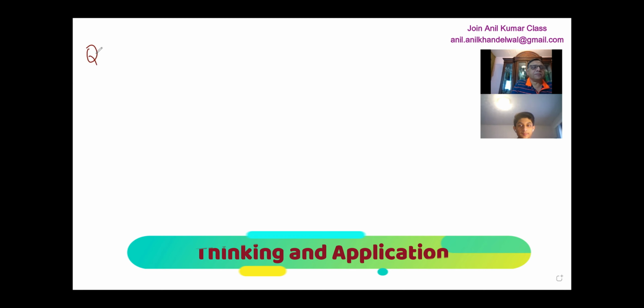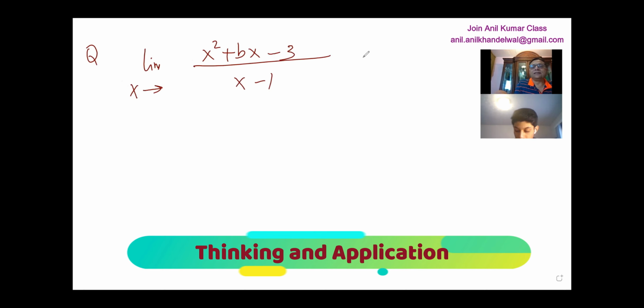So I'm just writing the question here, which is we need to find the value of b in this function where the limit exists. So we have the function as the limit of x squared plus bx minus 3 over x minus 1, as x approaches 1, exists. Find the value of b.